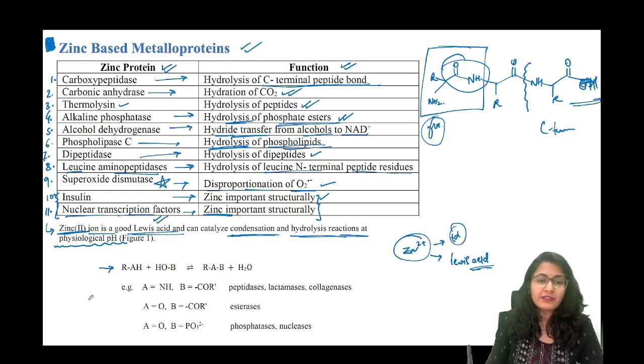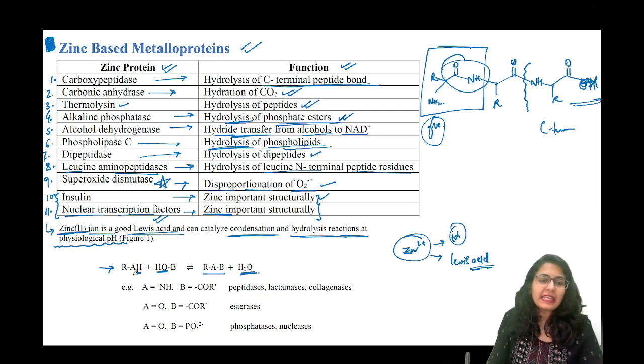For example, we have a reaction RAH plus BOH reacts to give, this is going to be like a simple acid base reaction. So this proton is replaced and you have a RAB and water molecule eliminated. ठीक है, तो ये एक reaction है. Now what is happening over here?